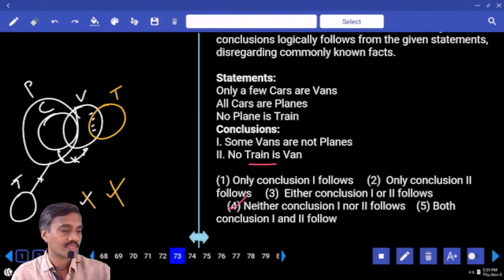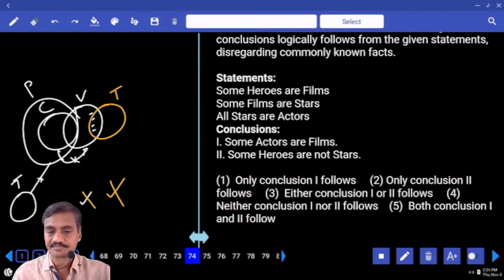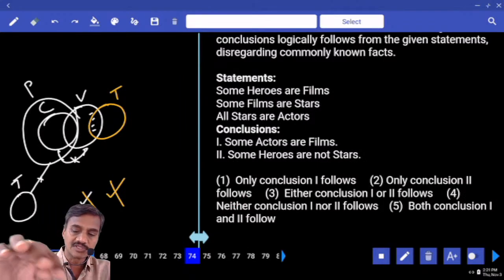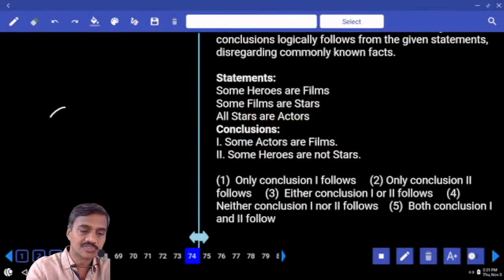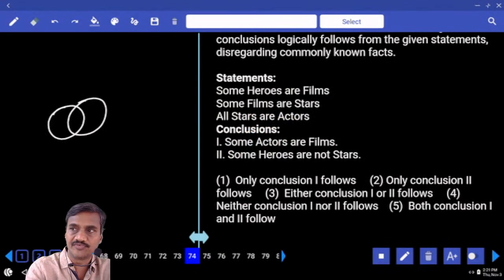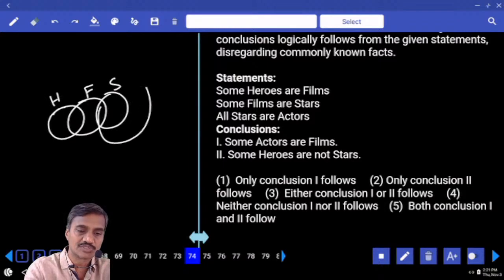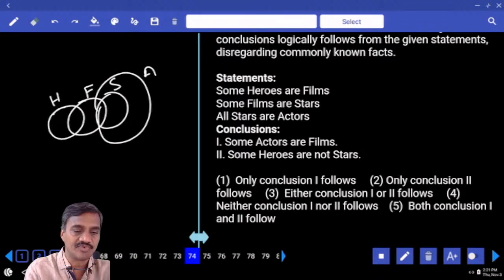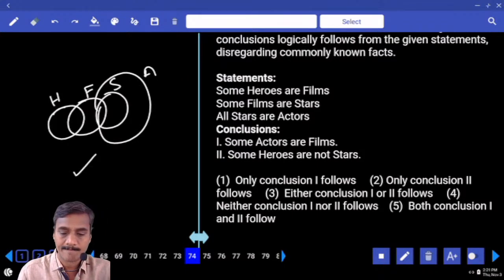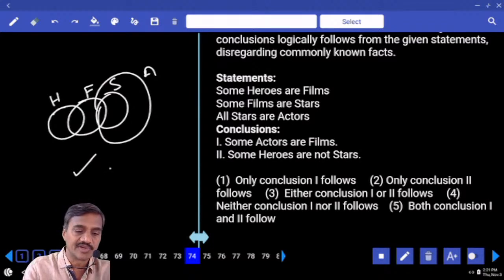Then the next one, 74. And some heroes are films. Some of the heroes are what? Films. Some heroes are films can be written like this, hero and a film. Some heroes are films and some films are stars and all these stars are actors. And first one, some actors are films, that is definitely true. And next one, some heroes are not stars, that is definitely true.